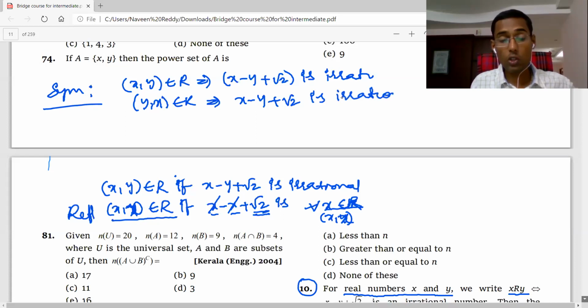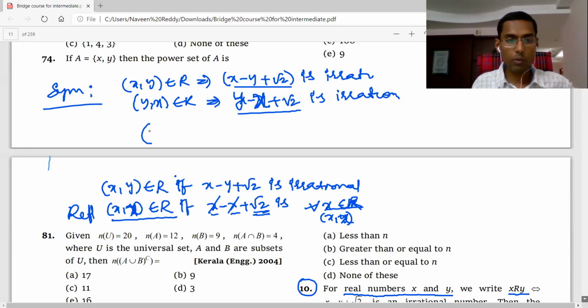Is it possible or not? You have to check. X minus y plus root 2 is irrational. Then y minus x plus root 2 also should become irrational. If this is irrational, can you say this is irrational? No, you cannot say. Why? Because x comma y means what?